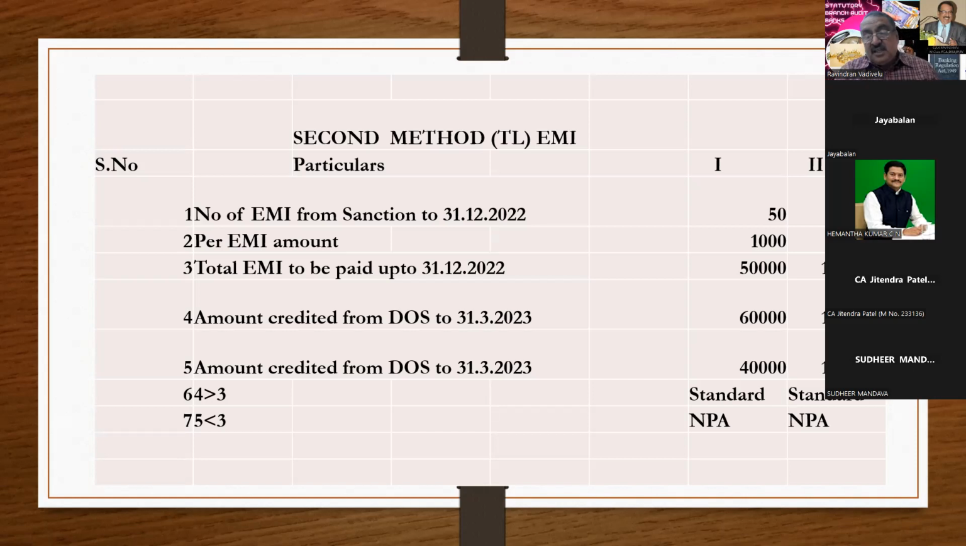Since I said about the subsidy, there are 2 kinds of subsidy. One is front-end subsidy. Next one is back-end subsidy. Front-end subsidy you can directly adjust to the loan. Whenever the subsidy money has come from the government, you can directly adjust to the loan amount. That is called front-end subsidy. With reference to back-end subsidy, the back-end subsidy can be adjusted only after the loan period is over.